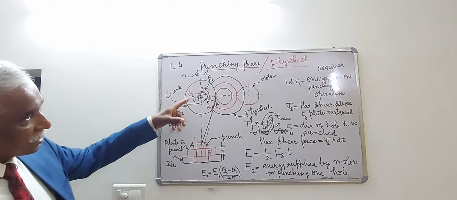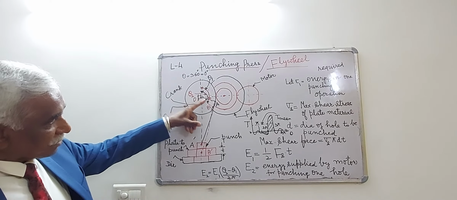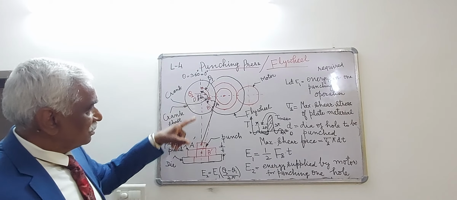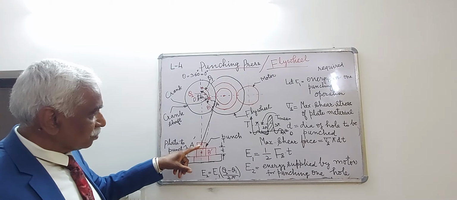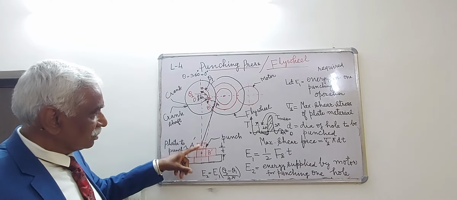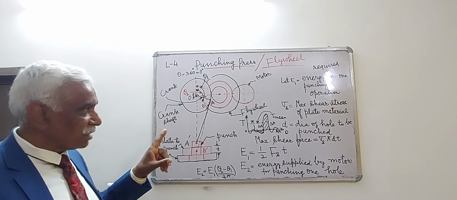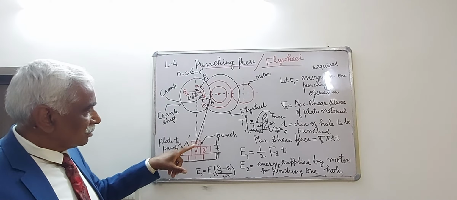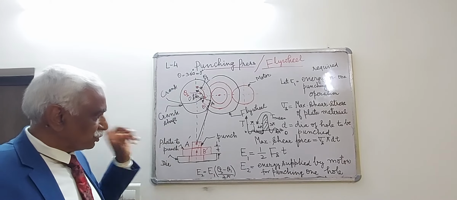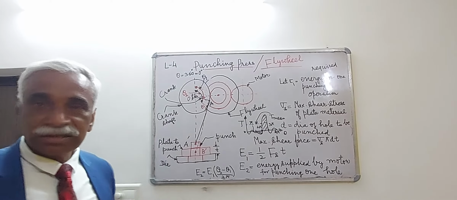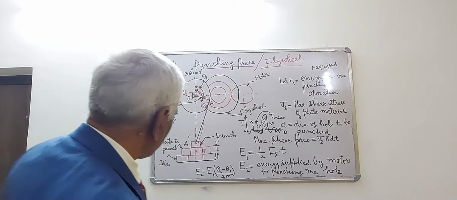Actually, it can best be understood if we compare it with the slider crank mechanism. Here, in place of the slider or the piston, there is a punch. In case of slider crank mechanism, the slider is replaced by a punch. I have drawn the figure of slider crank mechanism several times.